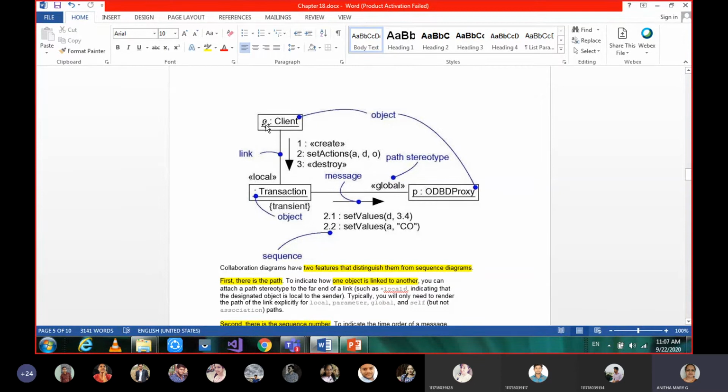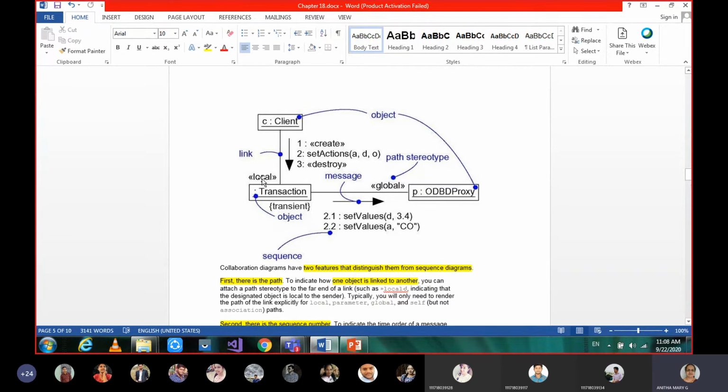Client object instance C is first creating the transaction object, and then the client object is sending his details, set actions, to the transaction. After that, from the transaction, set values are sent to the proxy server, and the details, how he was paying and what ticket he booked, are all stored in the proxy. Once that is done and it is available, it will be destroyed.